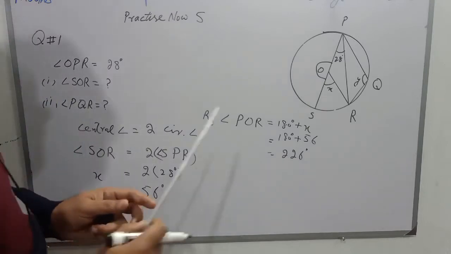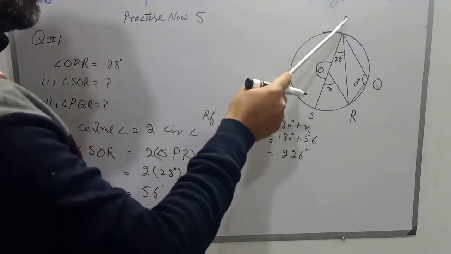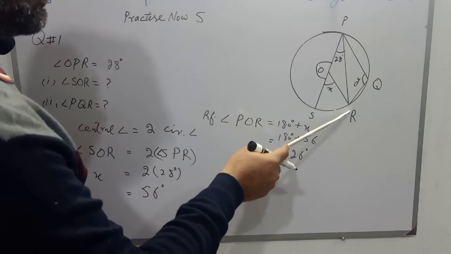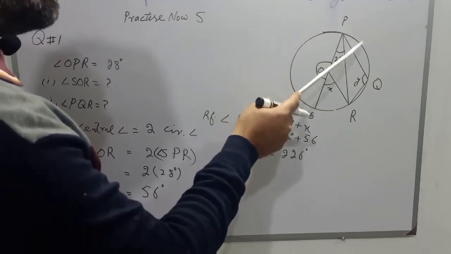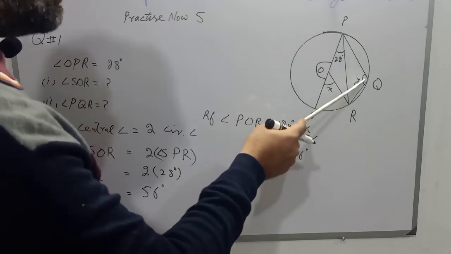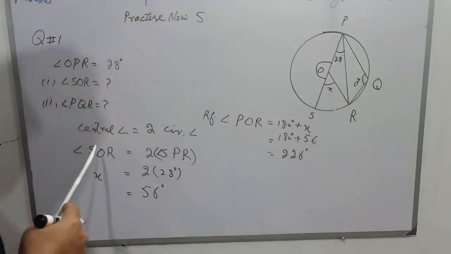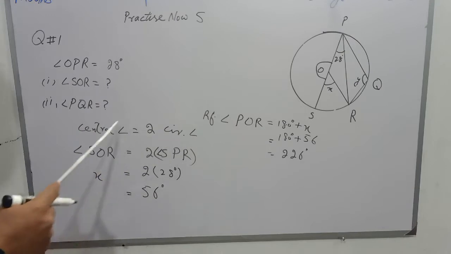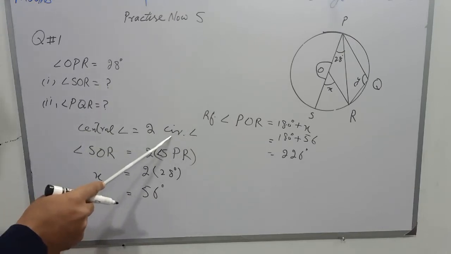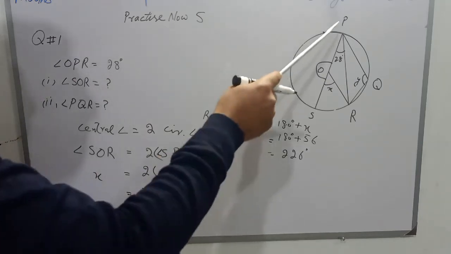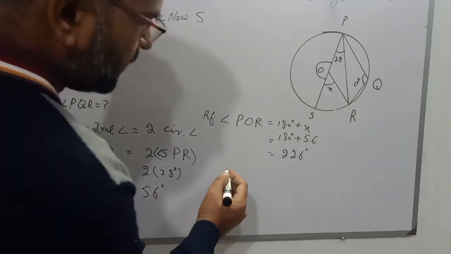Now students, reflex angle POR is the central angle of the major arc, and angle PQR is the circumference angle, and as we have used this previous formula, central angle is equal to twice the circumference angle, the same formula will be applied here.